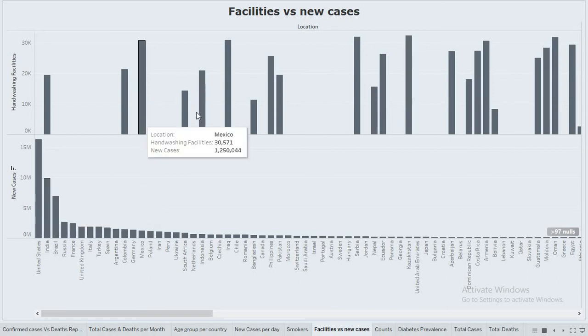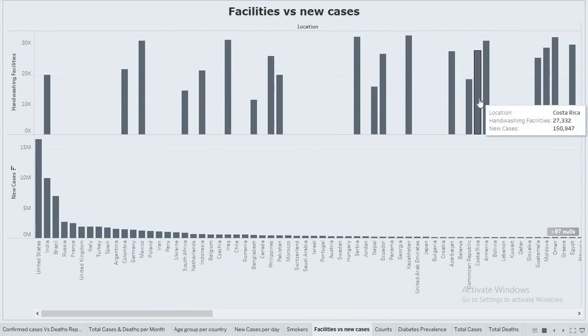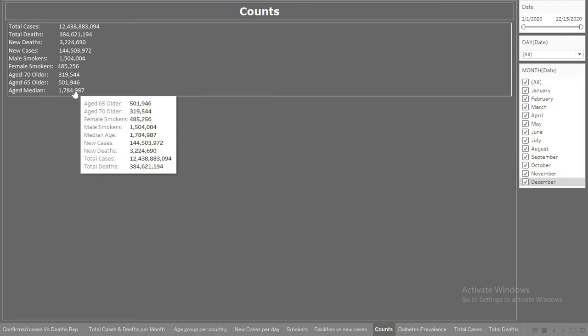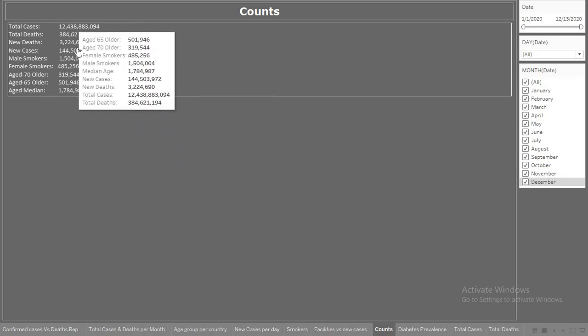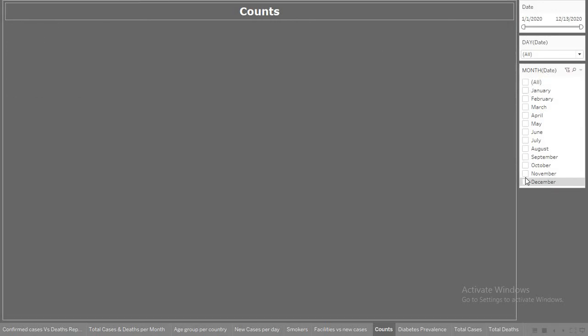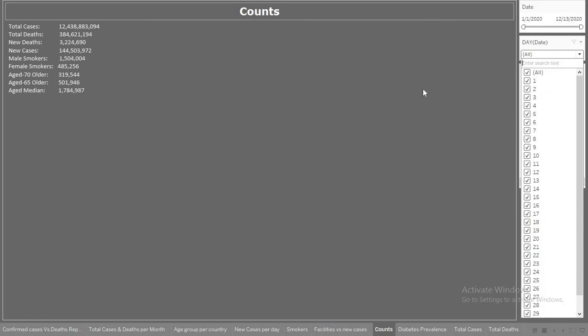But if we consider other cities, other countries, we can see the hand washing facilities are provided by the government, and the count is low for the new cases. So this is the final figures we can infer, that is the total number of cases, total number of deaths till now. And if we need to see it month wise, we can see it. If we need to see date wise, we can also see it.